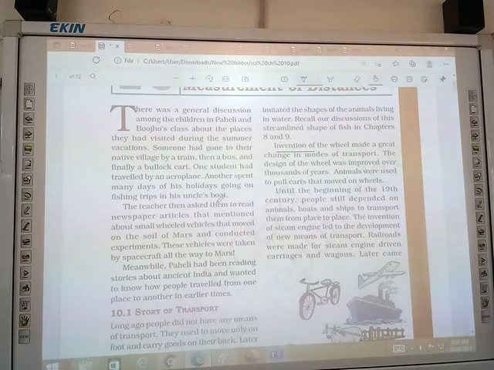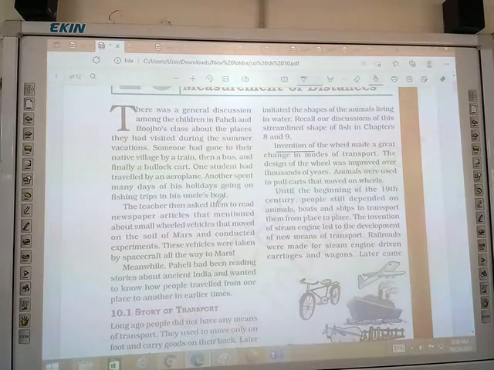The design of the wheel was improved over thousands of years. Animals were used to pull parts that move on wheels. Until the beginning of the 19th century, people still depended on the animals, boats, and ships to transport them from place to place.